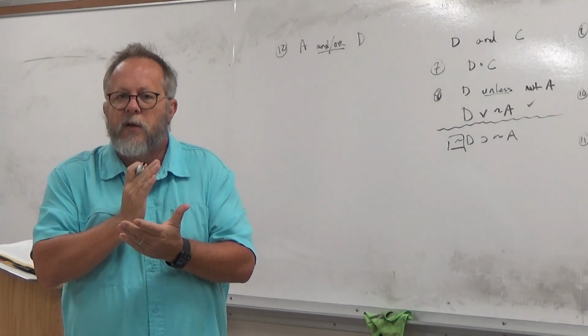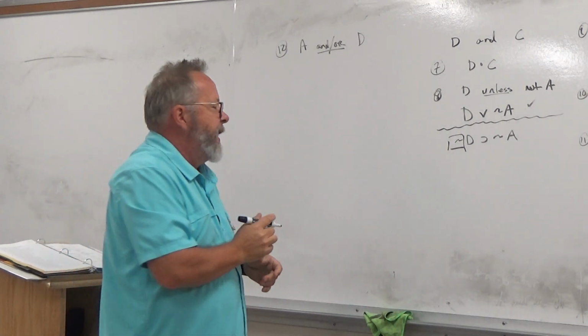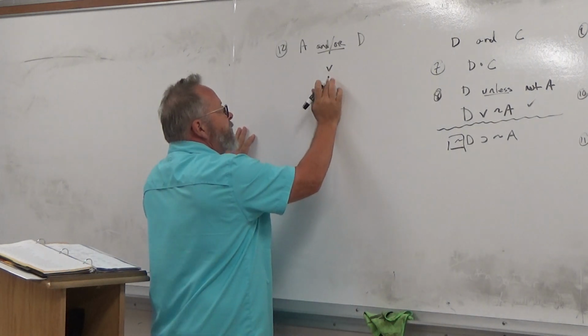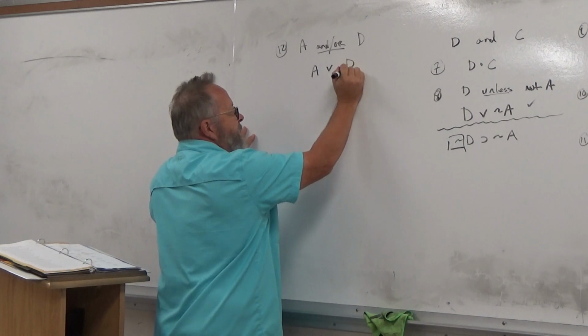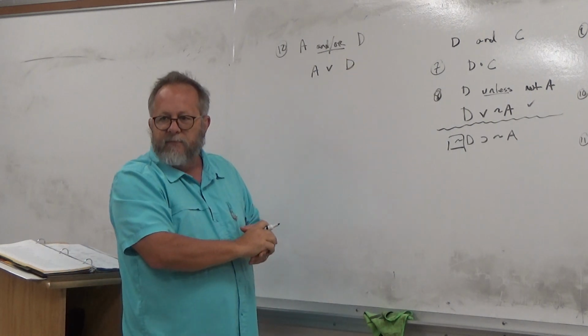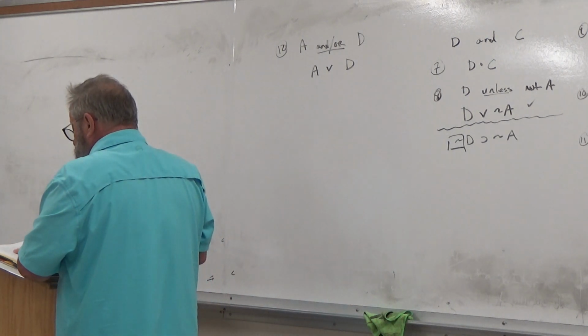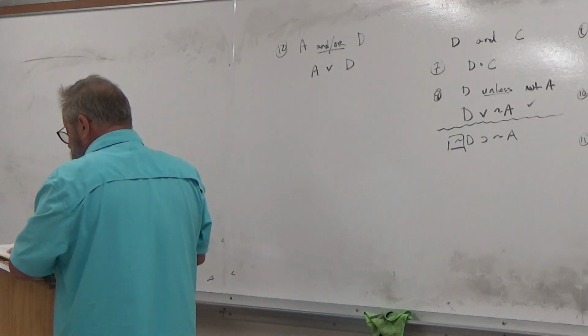This one or that one, or both. Okay. And since our symbol for or is the inclusive or, all we have to do is that. Everybody got that? Okay. What number was that? That was 12, so 13.